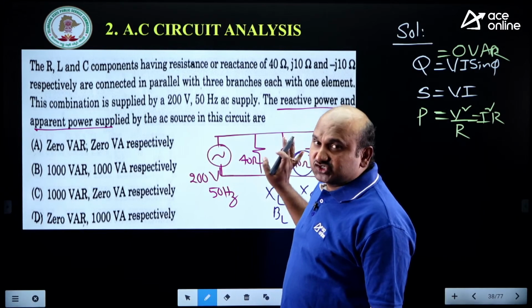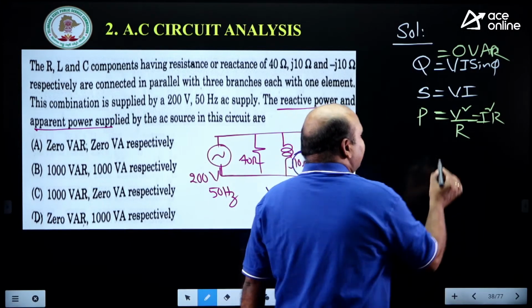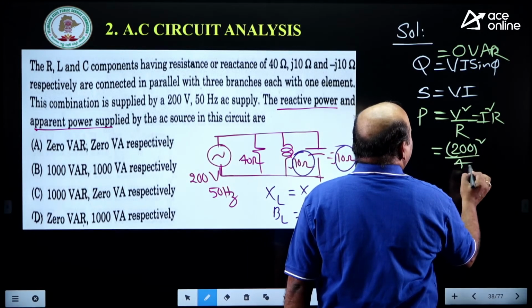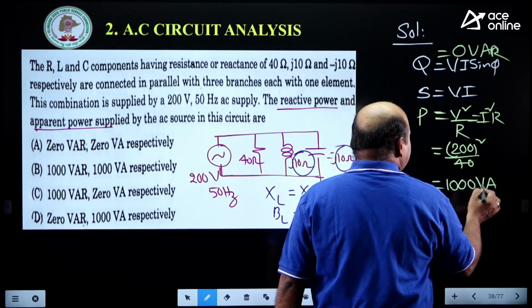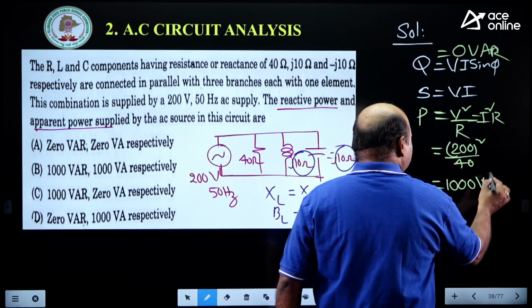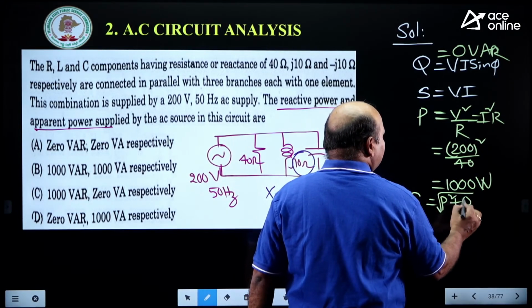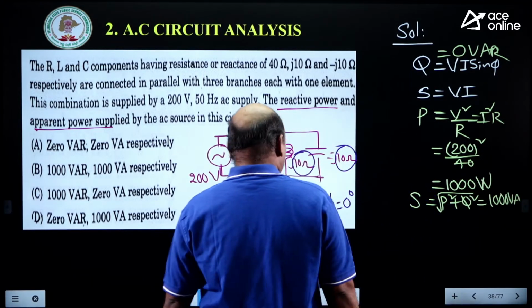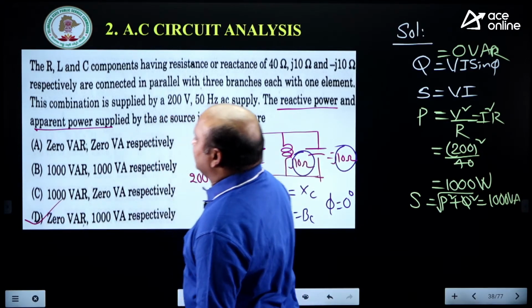Whichever is comfortable, you have to take it, because these are standard circuits. So we can take V square by R, nothing but 200 whole square by 40, which gives 1000 volt amperes, watts actually. 1000 watts you are getting. This is the same as S equal to under root of P square plus Q square, which is 1000 VA. Then which is the correct option? Option D is the correct one.